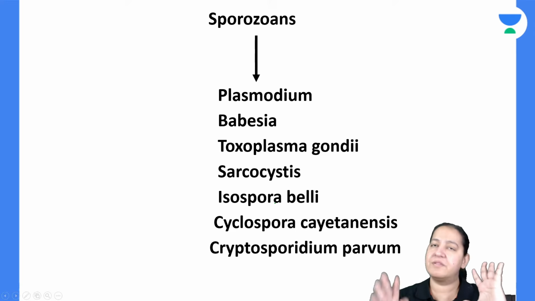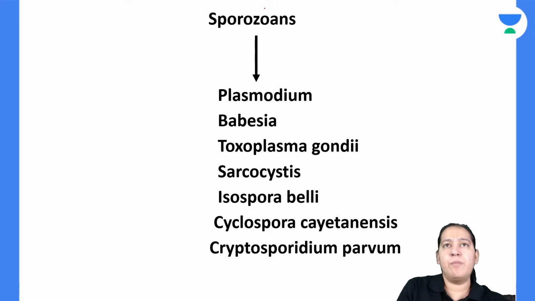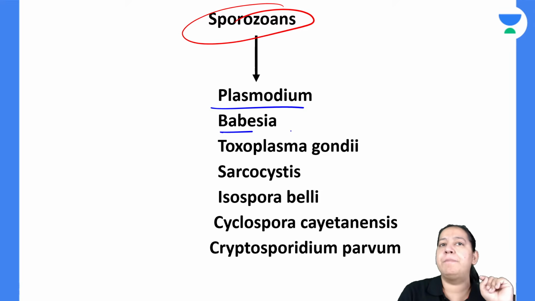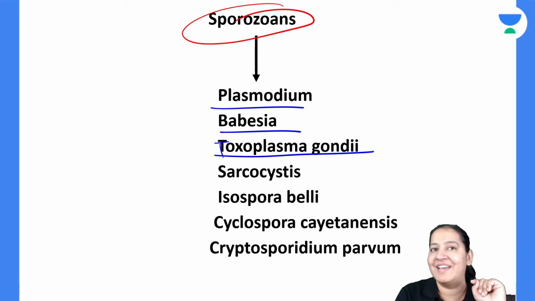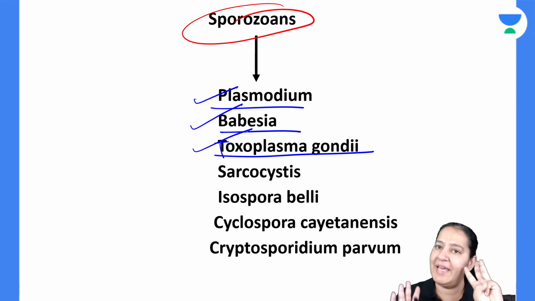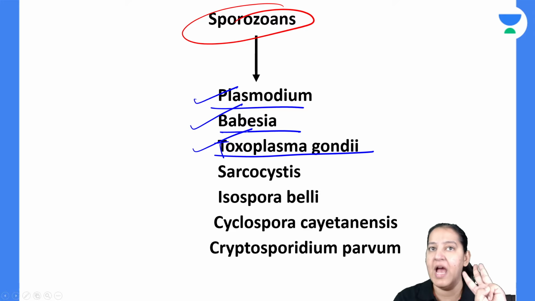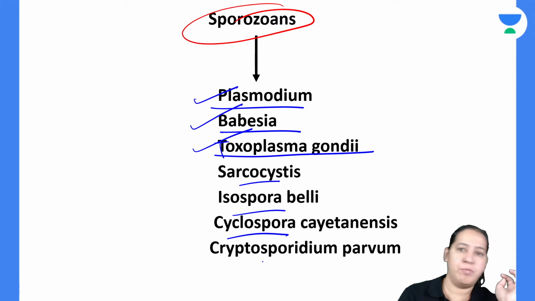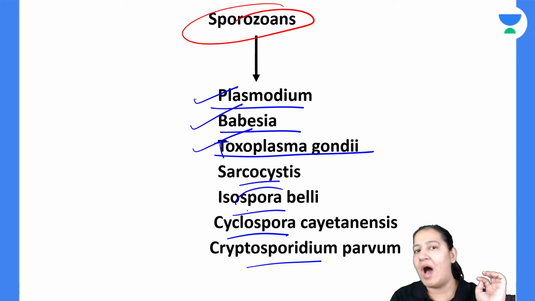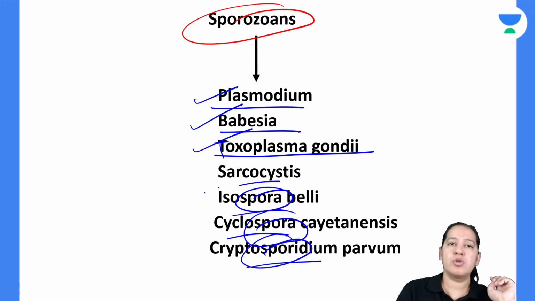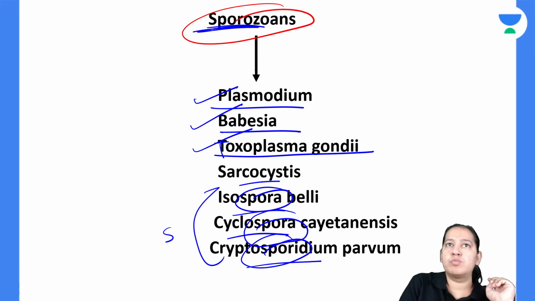There are many, but we will study these ones only. In sporozoans, the important ones which we will study are Plasmodium, Babesia, and Toxoplasma gondii. Again a T, so please take care of the T. These 3 we will study in detail. Apart from it, there are Sarcocystis, Isospora, Cyclospora, Cryptosporidium. Sporozoans have spora, so you can learn like that.